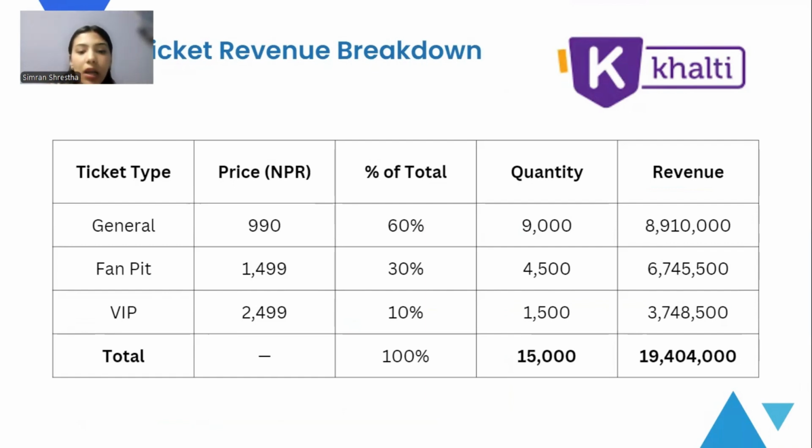Around 60% of the people purchased general tickets, that is 9,000. 30% purchased tickets for fan pit, that is 4,500, and the rest 10% purchased the VIP ticket, that is 1,500 people. The table also shows the revenue generated from the sales of each ticket type, and the total revenue earned from the sales of tickets was 1 crore and 94 lakh.